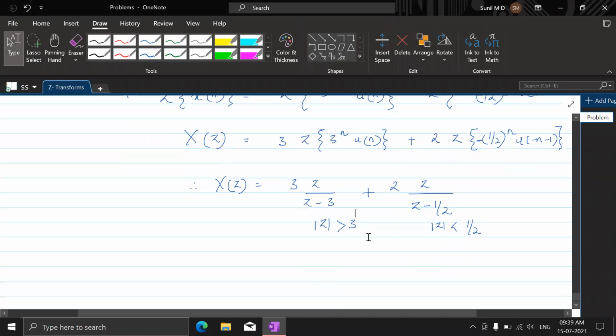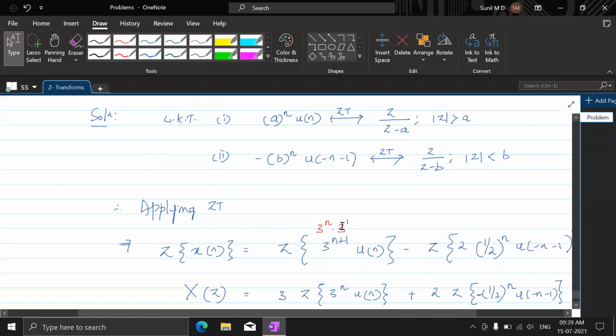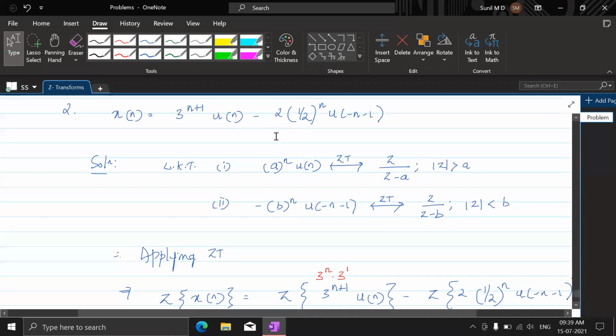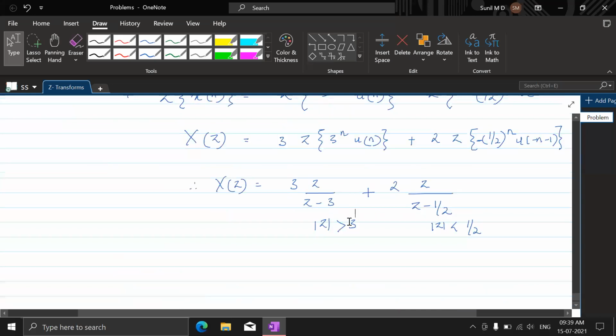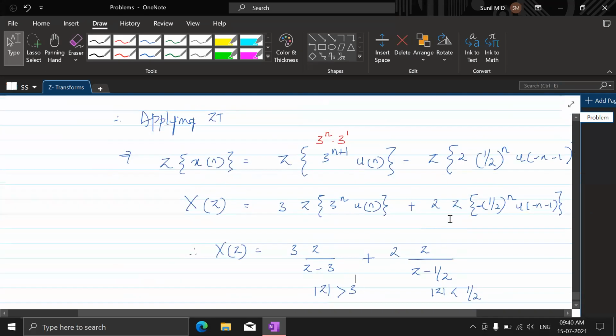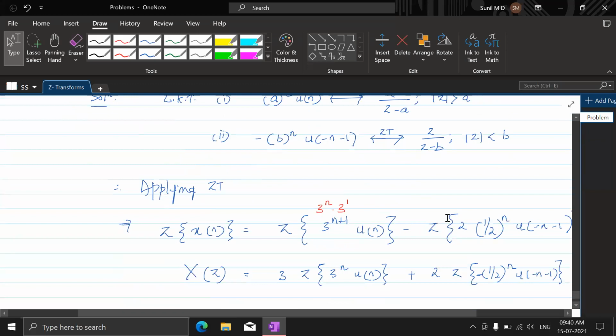Understand? Since this is a double-sided sequence, the ROC would be outside the circle with radius 3, and it is inside the circle with radius half. No, something is going wrong.